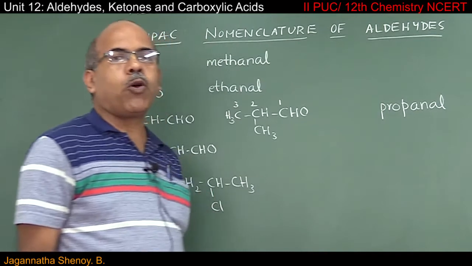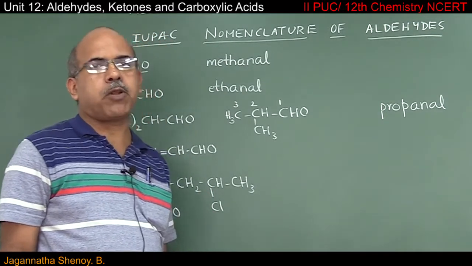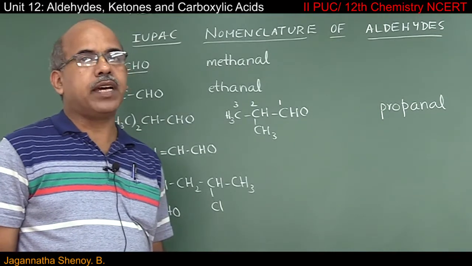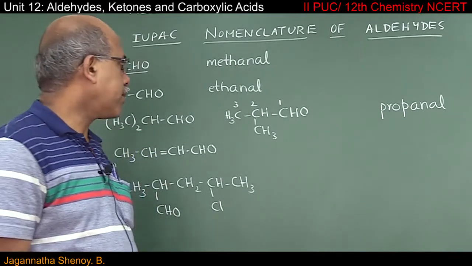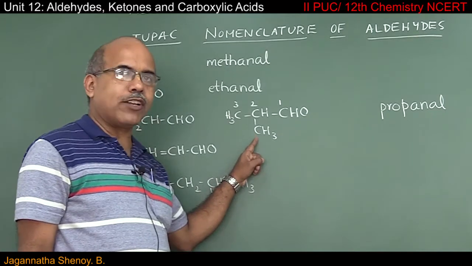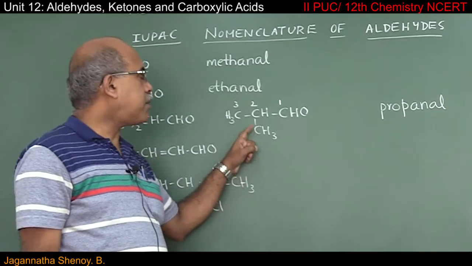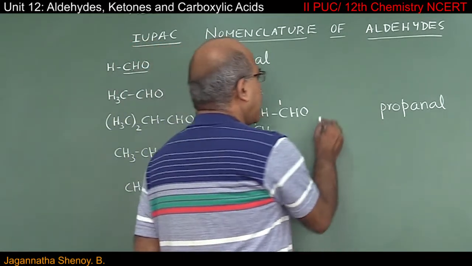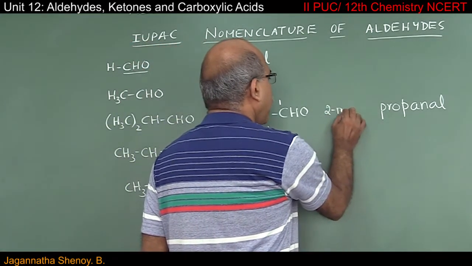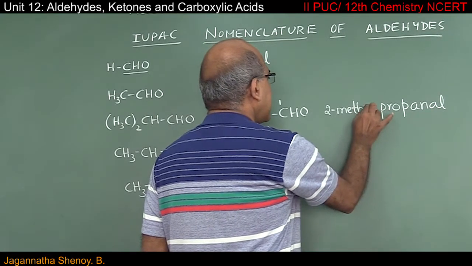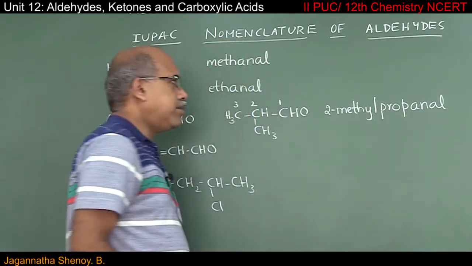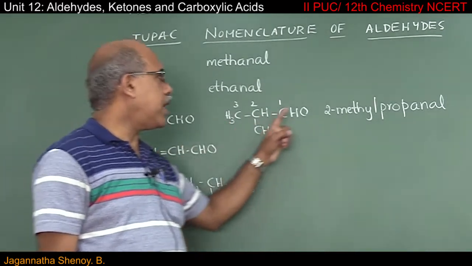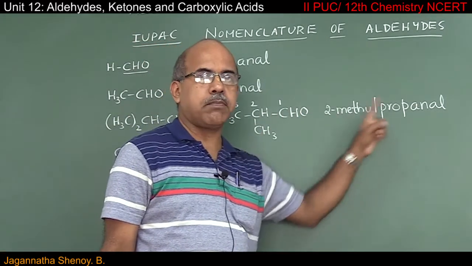So if you write propane 1-al, or if you simply write propanal, one and the same, if you don't indicate any number, it's understood that it is 1. And I want to account for this methyl group that is present on the 2nd carbon atom. So this methyl comes as a prefix. So where is it present? It is present on the 2nd carbon atom. That is why the IUPAC name of this compound will be 2-methyl propanal.